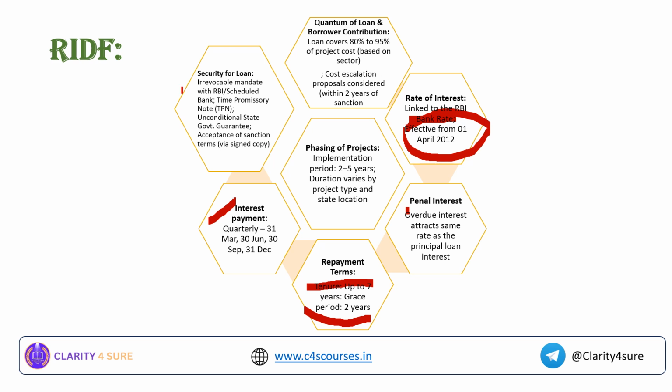And what is the security that is being provided by the state government or state owned corporations for this particular rural infrastructure development fund? It is the promissory note, time promissory note, unconditional state government bond or guarantee, acceptance of sanctions via signed copy. So most of these are given as security for this particular rural infrastructure development fund.